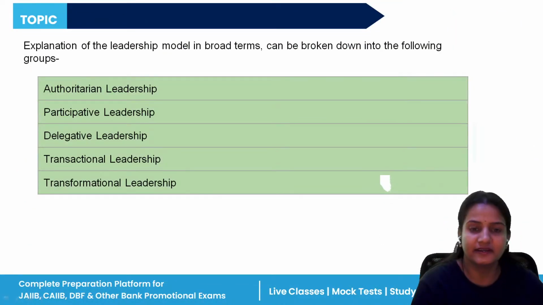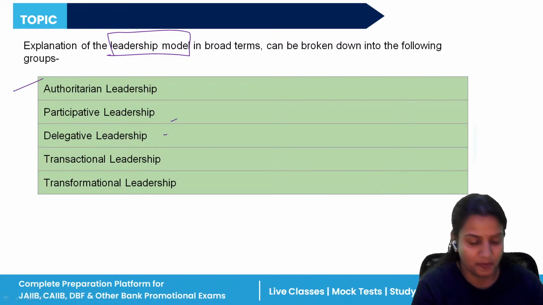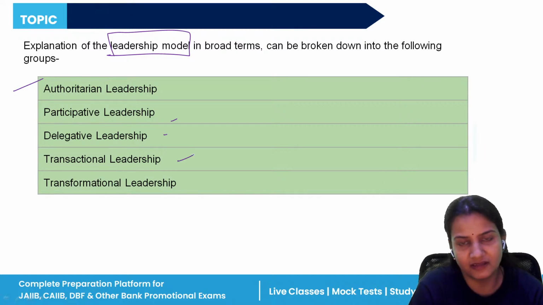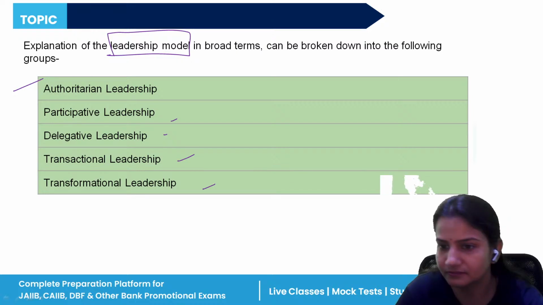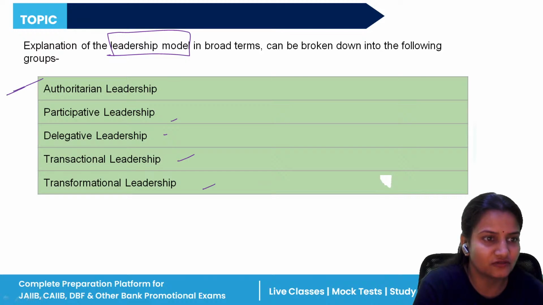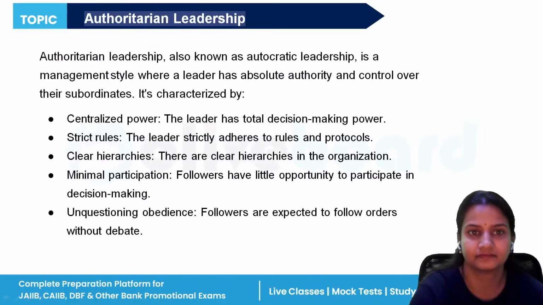So based on this leadership model, we have different models of leadership, different, you can say, approaches of leadership. So first is authoritarian leadership, second participative, third is delegative, fourth is transactional, and the fifth is what? The transformational leadership. Now, so first is what? First is authoritarian leadership. Let's start with that.